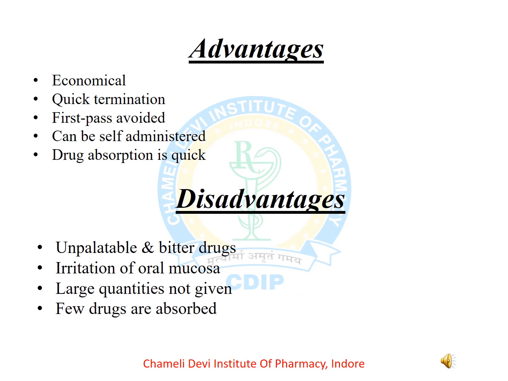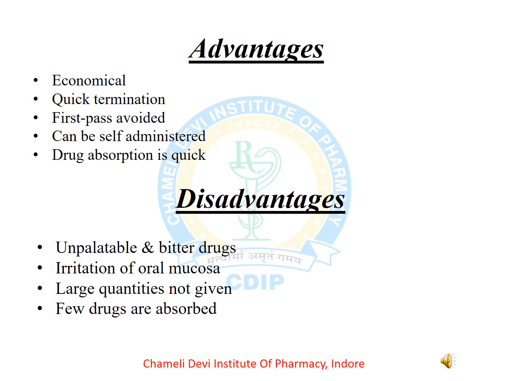Advantages of the sublingual route of drug administration are: it is more economical, cheaper than other parenteral dosage forms. If termination is required, it is very quickly terminated. It avoids first pass metabolism. It can be self-administered and drug absorption is so quick.